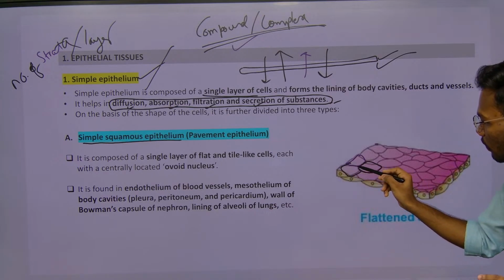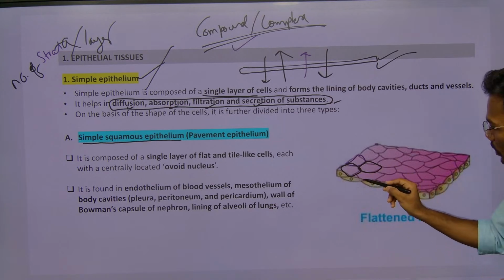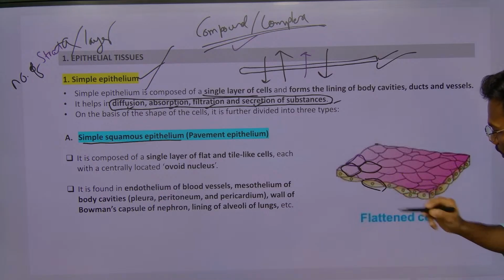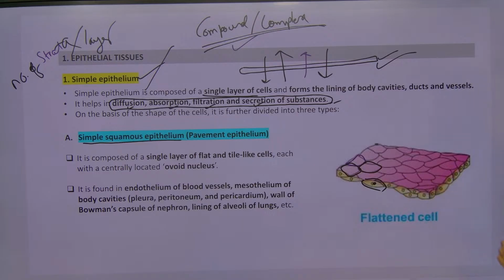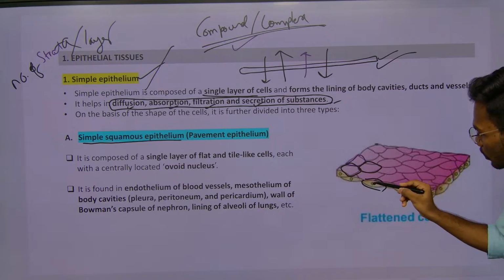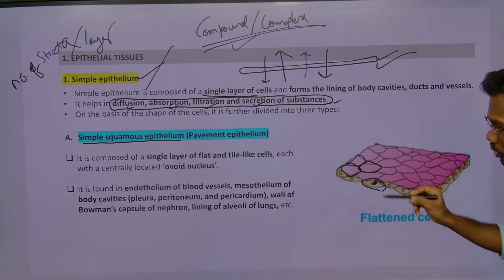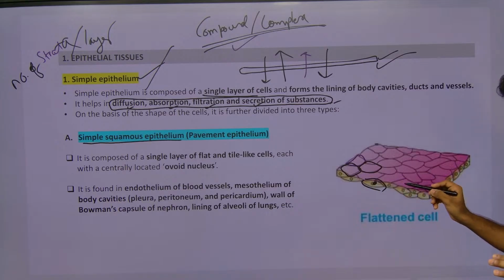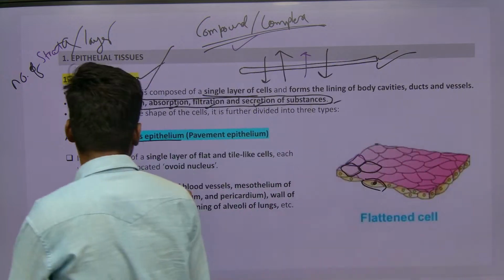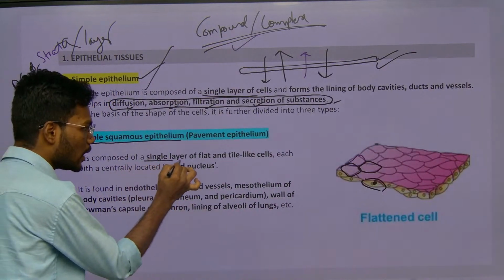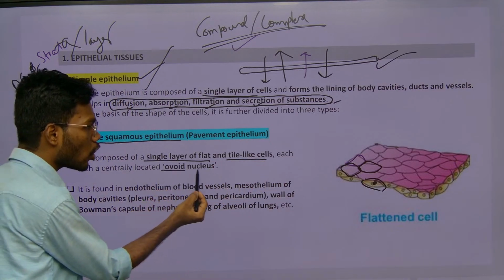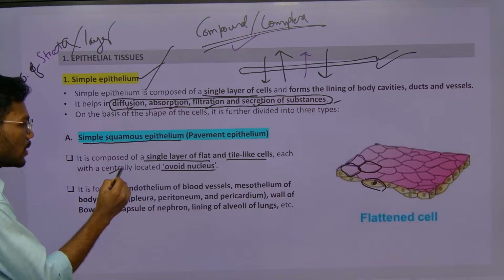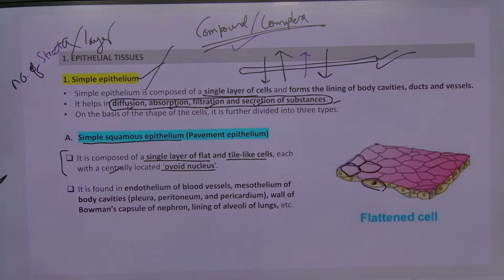The nucleus is placed centrally, and its shape is ovoid. Based on this only, we have categorized all the cells. Simple squamous epithelium is a single layer of flat tile-like cells with an ovoid nucleus placed centrally. This you have to remember.